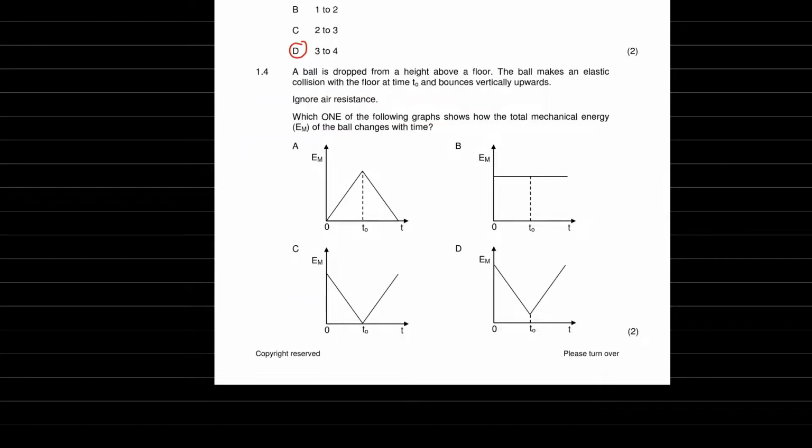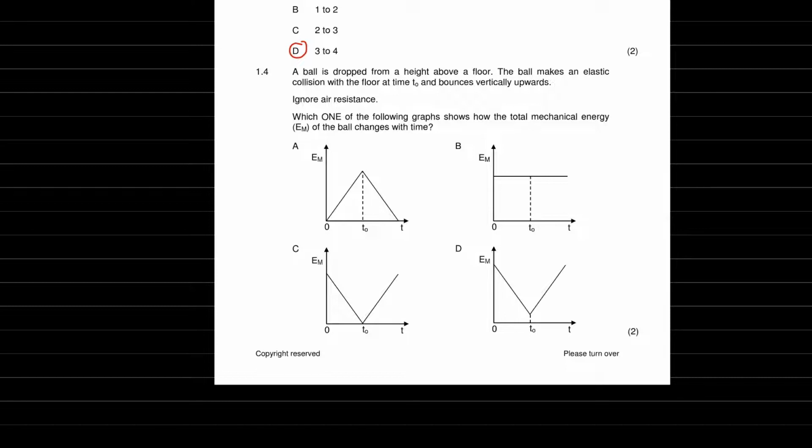The next question, a ball is dropped from a height above a floor, and the ball makes an elastic collision with the floor at time t0, and bounces vertically upwards. Ignore air resistance. Which one of the following graphs shows how the total mechanical energy, EM, of the ball changes with time? So we know that the ball is dropped from a height above the floor, makes an elastic collision with the floor, which means kinetic energy is conserved, so it's going to bounce to the exact same height it was before.